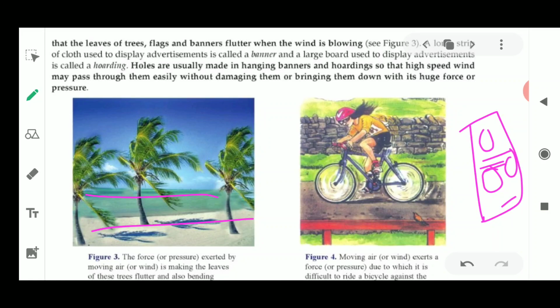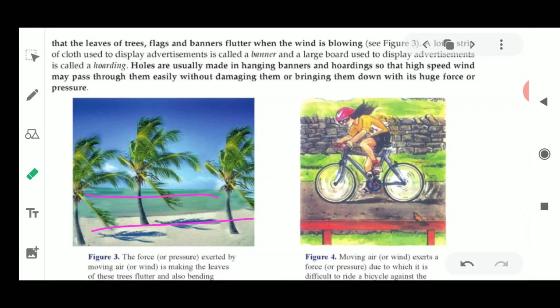Now have you all understood? I think it is clear that holes are made in these banners because when the wind blows at high speed, it can pass easily through the holes of these banners without damaging them. Otherwise, the moving air would cause damage to these banners. It could even tear them off, because of the high pressure present in these blowing winds.